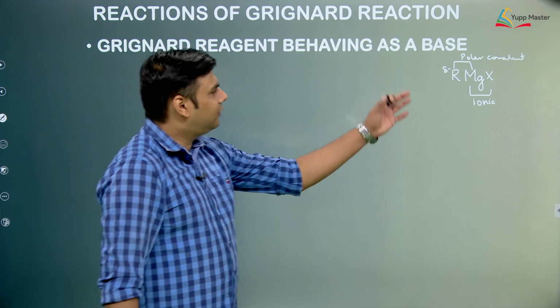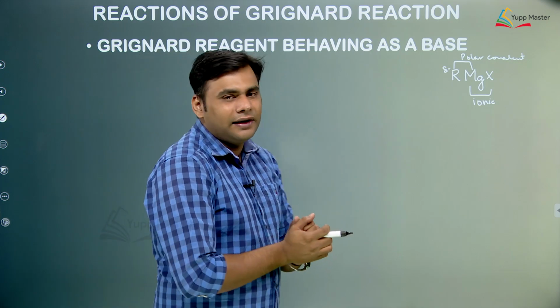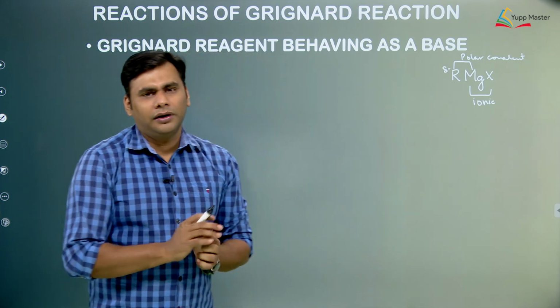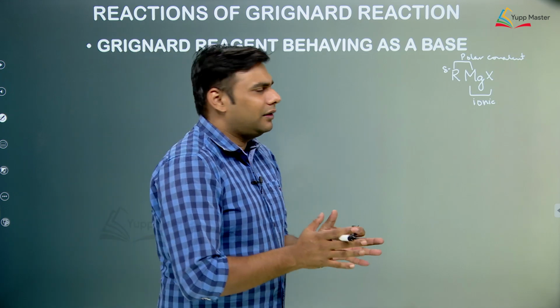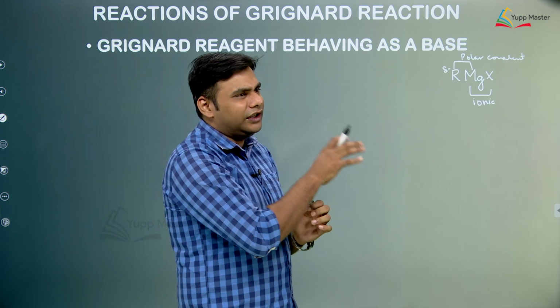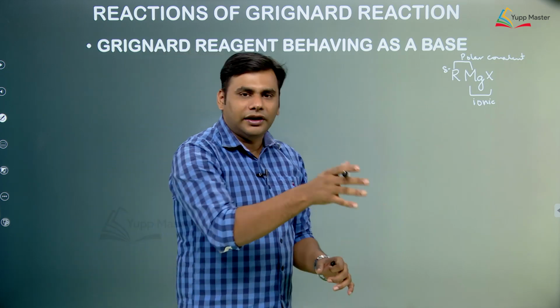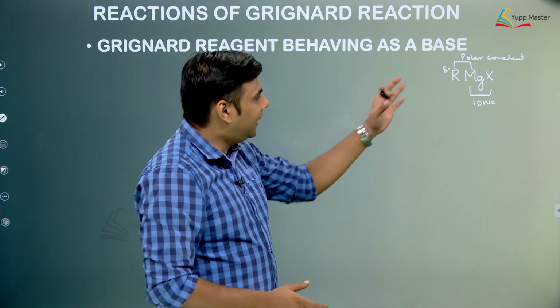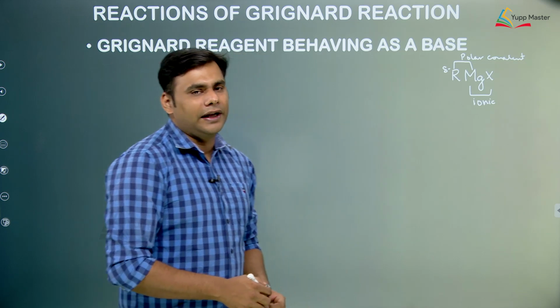Many textbooks also say that there is a complete negative charge on carbon. That is also true, but this is a better understanding of the topic, because once we take this molecule in a certain reaction, the bond polarizes and there can be formation of a complete negative charge.